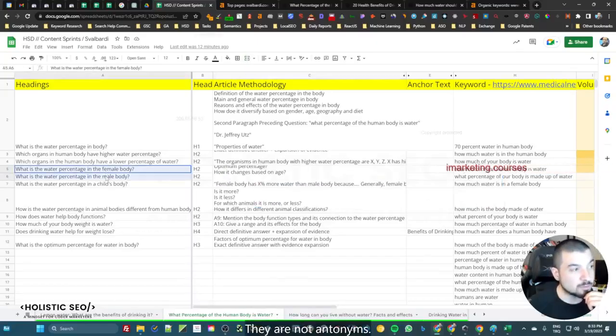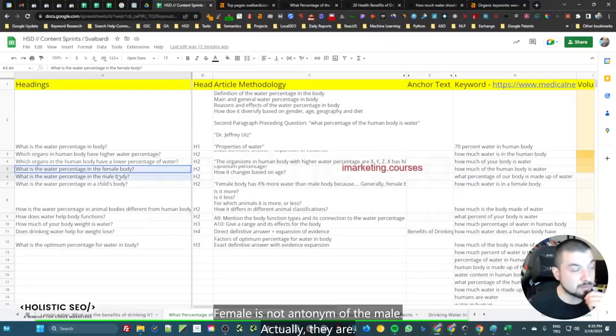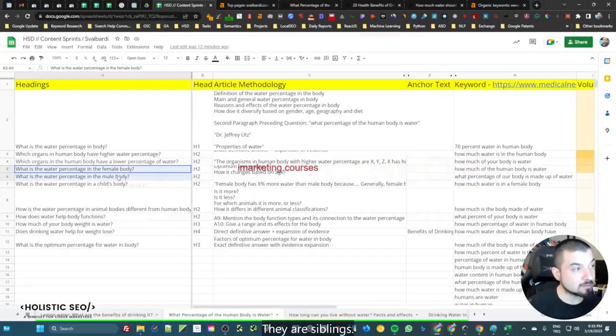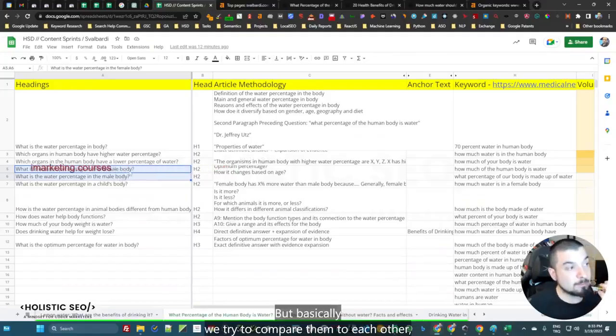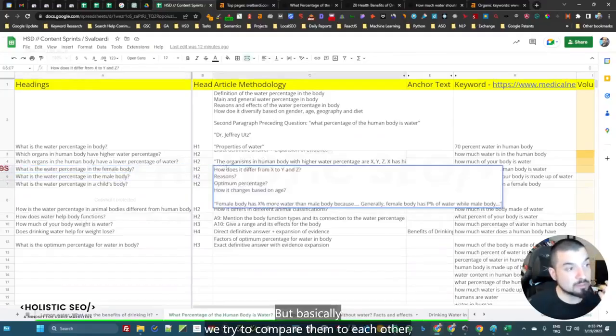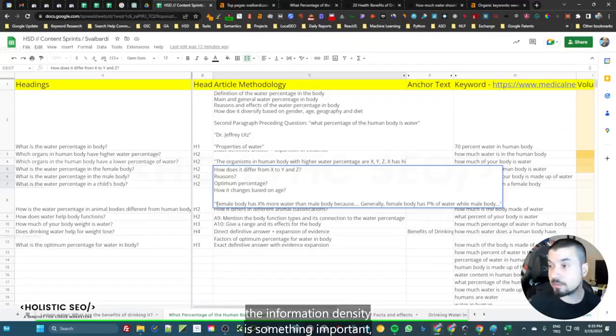They are not antonyms. Female is not the antonym of male, actually. They are siblings and also the hyponyms of gender. But basically, we try to compare them to each other, not just trying to give the answer, because in the featured snippets, the information density is something important.